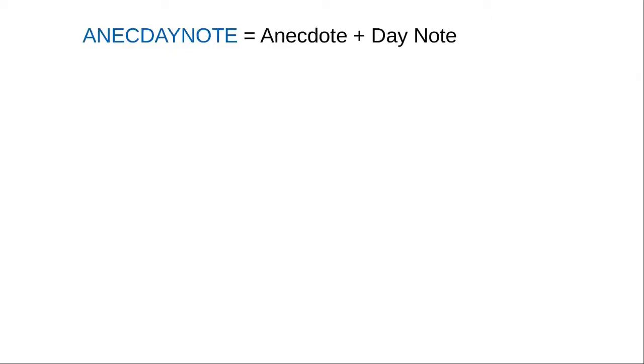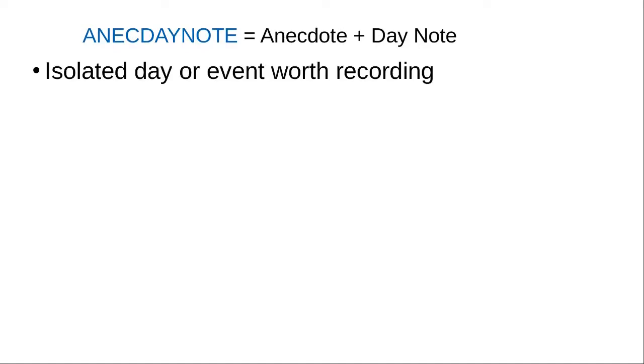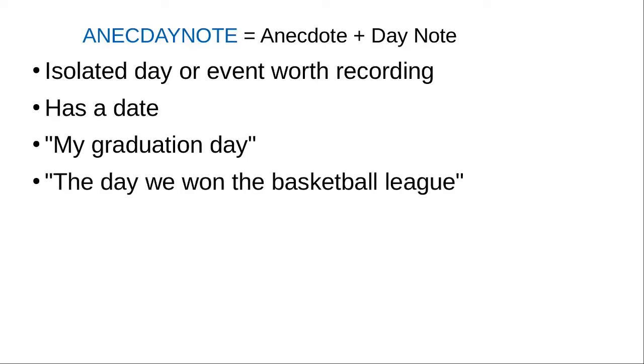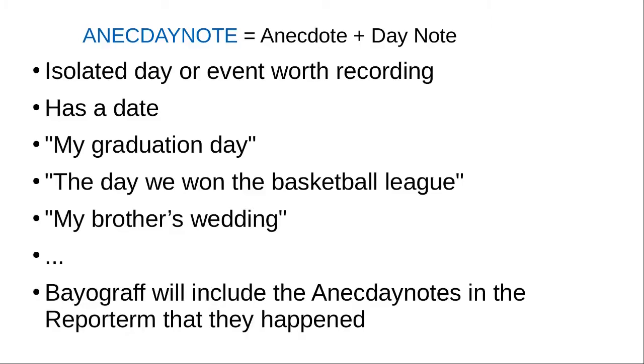An anecdote note comes from anecdote and denote. It represents an isolated day or an event worth recording. It has a date. Examples: my graduation day, the day we won the basketball league, my brother's wedding, etc. Biograph will include the anecdote notes in the reportem that they happened in. So if you have a reportem that is the year 2006, and you decide to record Halloween 2006 as an anecdote note, this will appear in the 2006 reportem or section.